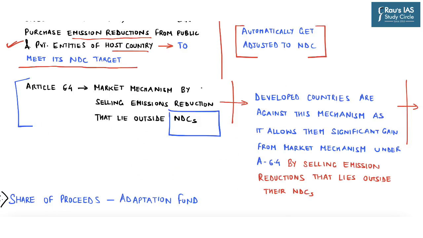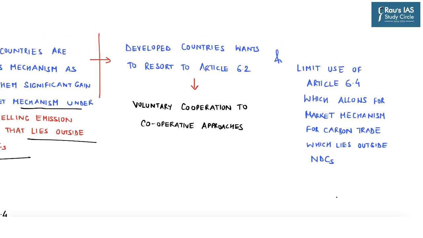Further, developed countries are against this mechanism as Article 6.4 allows the developing countries to gain significantly from the market mechanism by selling emission reductions which lie outside their NDCs. So obviously the developed countries are against the mechanism provided under Article 6.4, and accordingly they want to resort to Article 6.2, which provides for voluntary cooperation through cooperative approaches.